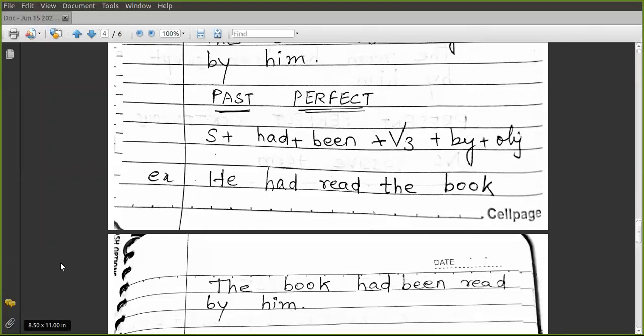This is a sentence in the past perfect. He had read the book. So you are using had plus been as given in the structure. He had read the book. The book had been read by him. You have to use had plus been. In the present perfect, you use has, have plus been. In the past perfect, you use had plus been.